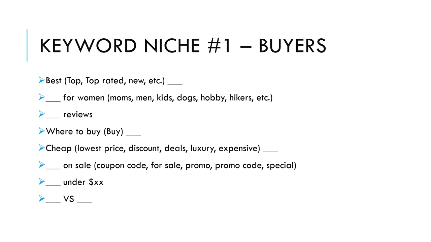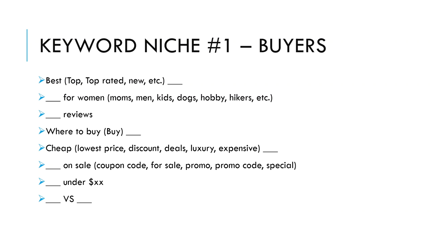So when I brainstorm keyword ideas, I like to break it down into two niches of common Google searches. The first being buyers. What words do buyers pair with keywords when they search within Google? This is a great way to extend a single keyword into a long tail keyword.